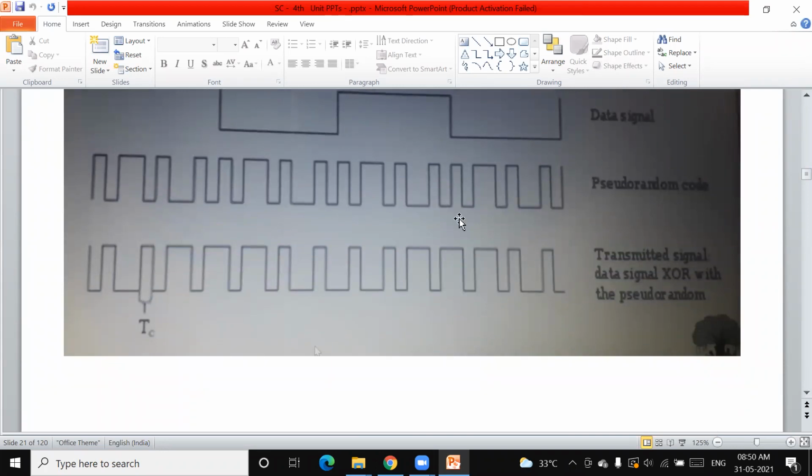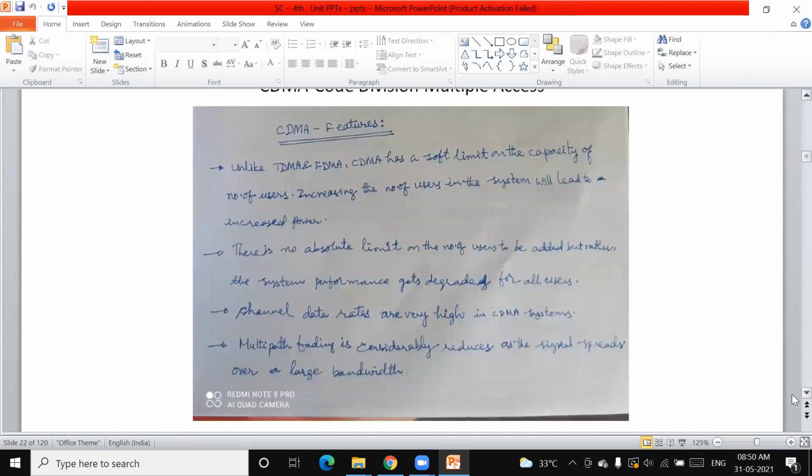So those who know this code can only retrieve this signal. Is it right? Therefore, only the known people can access this. It is particularly useful in military applications.